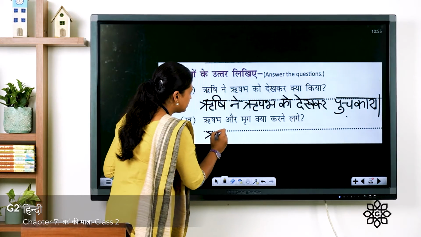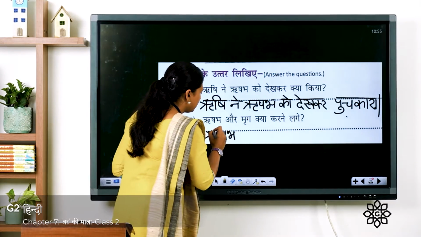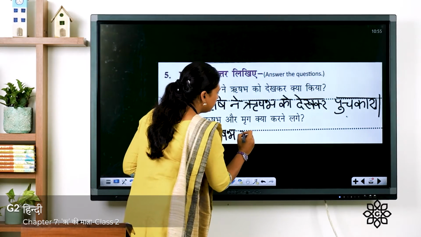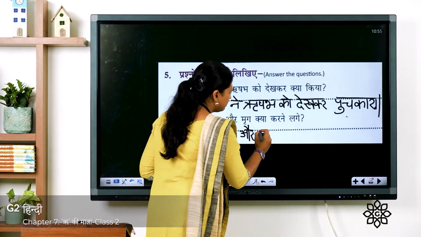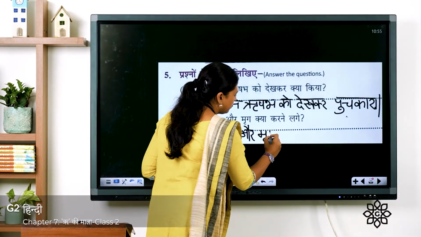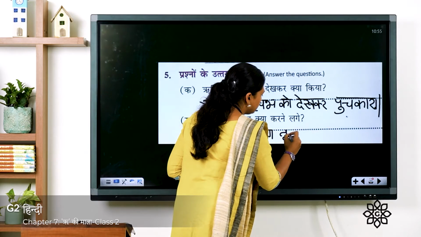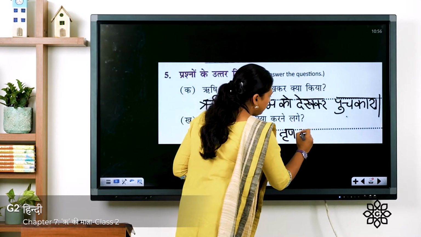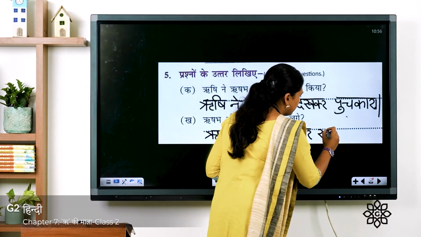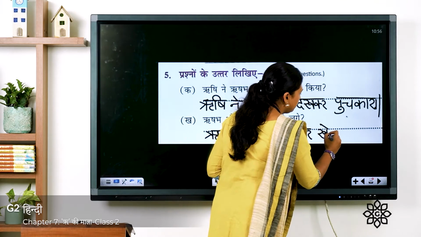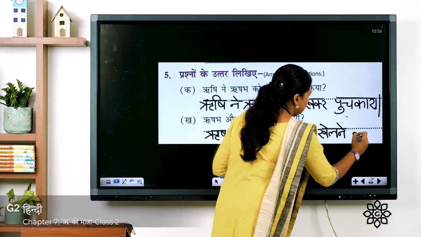So you have to write the answer. ऋषभ और मृग तृण means grass. तृण पर खेलने लगे. खेलने लगे means started to play. खेलने लगे.